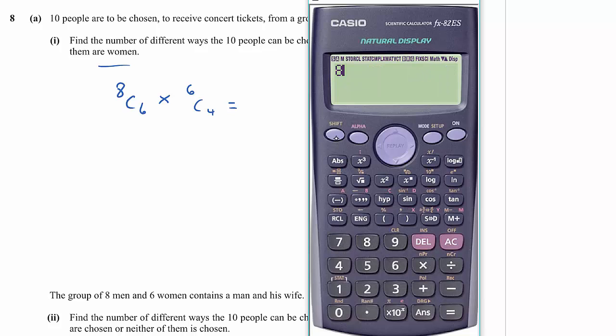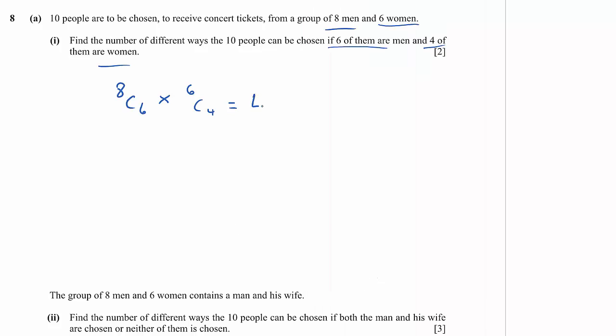And so that's 8C6 multiplied by 6C4. That gives me 420.